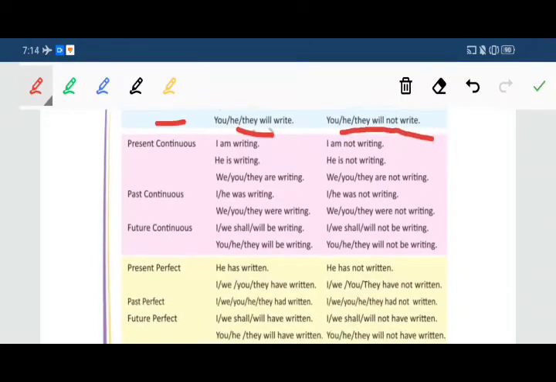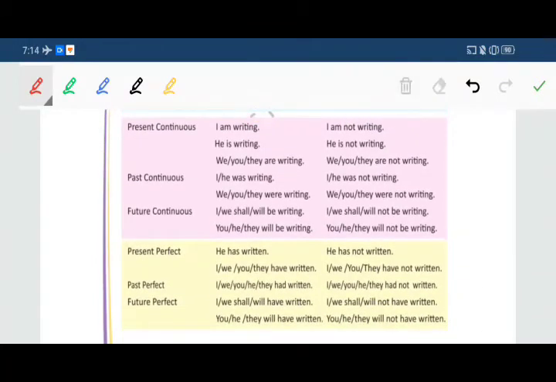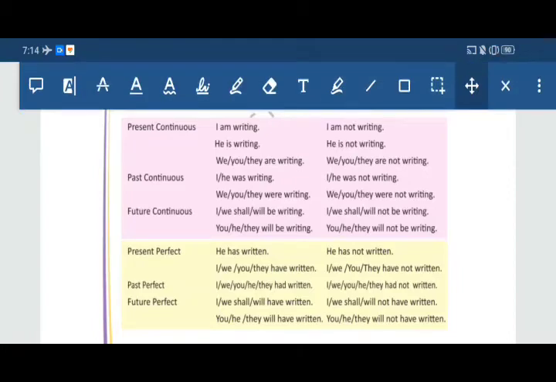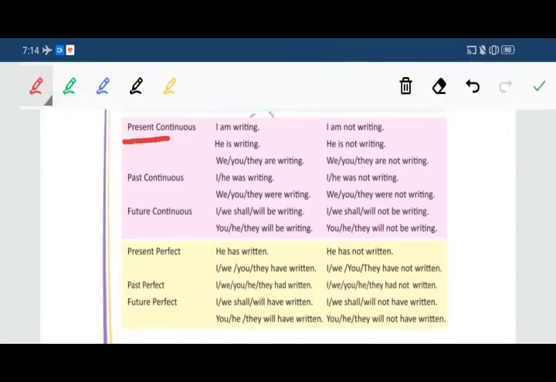Now come to present continuous. In affirmative sentence, it means positive one, one example is there: I am writing, it means work is going on. In negative, I am not writing. He is writing, he is not writing. We, you, they are writing. We, you, they are not writing.